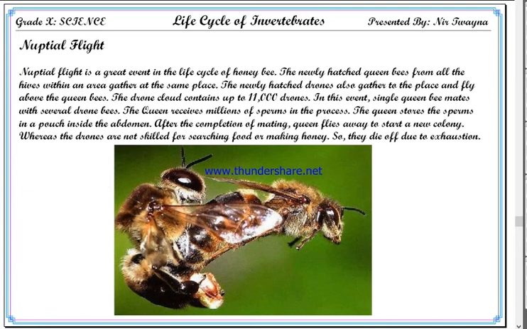If there is no other queen in the hive, that queen is accepted. If there is another queen, then the new queen has to convince some of the worker bees to follow her. If she cannot convince them, then the workers will kill her. So she has to convince some of the workers to follow her, and then she takes these workers from the old hive to a new place where she will build a new hive. She will start a new colony.